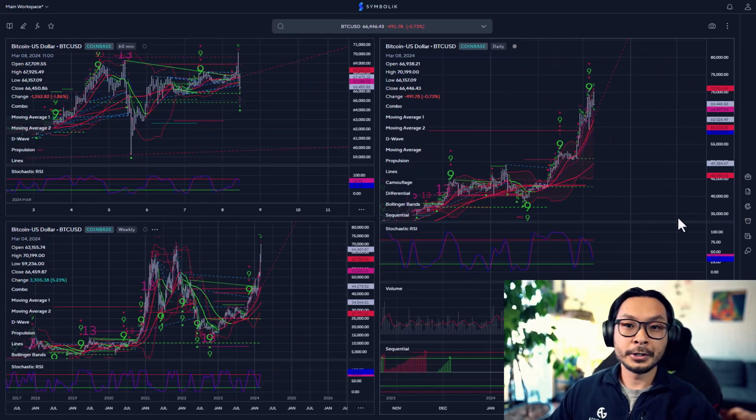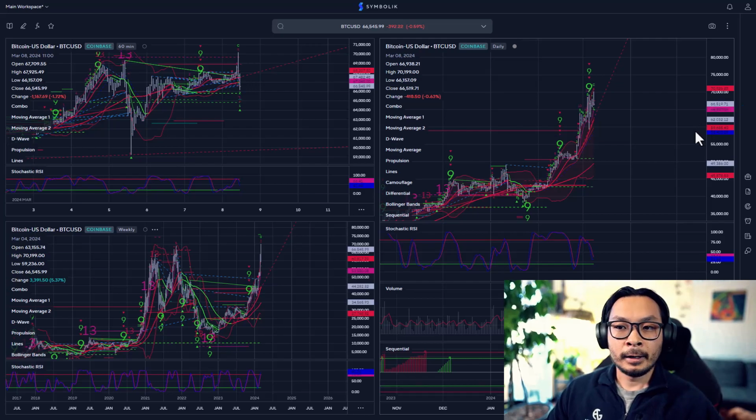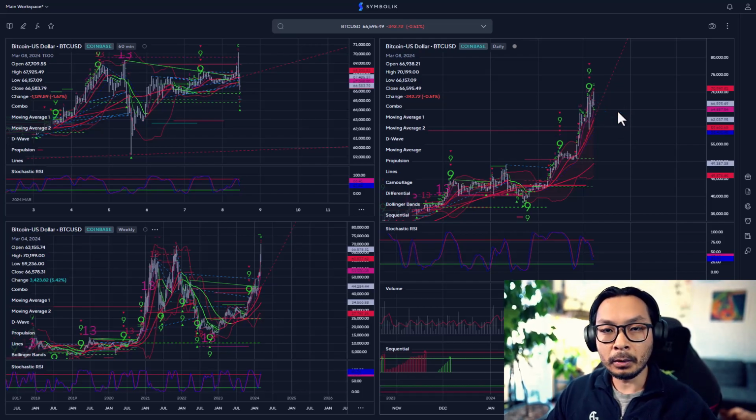After looking at the overall macro environment, I want to look at Bitcoin. Since the miners are a proxy for Bitcoin, let's see how Bitcoin is doing right now. Today it's relatively flat or down 1%. It actually hit a new all-time high of around $71,000 today, but at the time of recording it's trading at $66,000. We had these 9 sells right here, so we could be going down. But we looked at the Bitcoin ETF inflows, and they've been really strong. We'll look at that next.